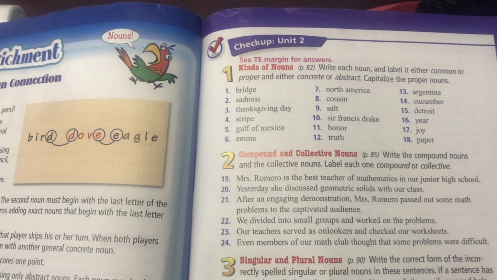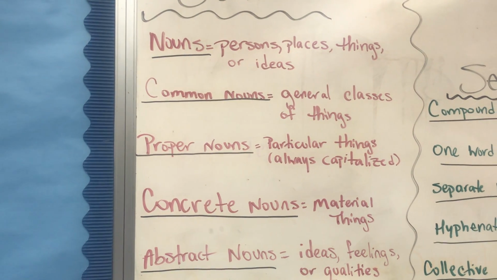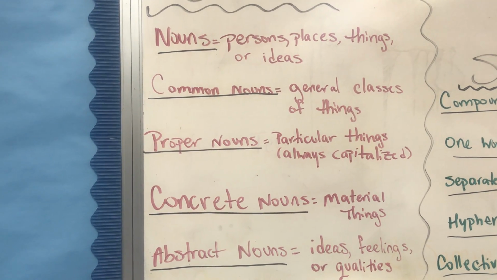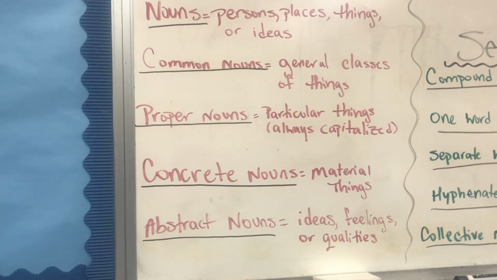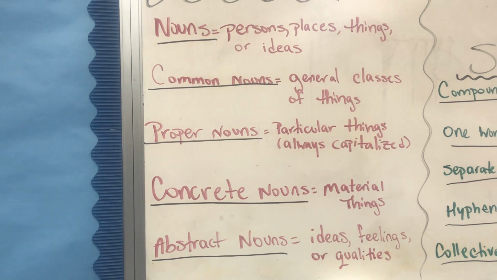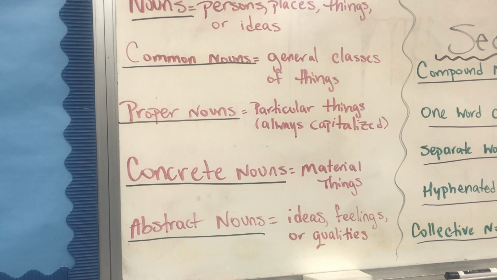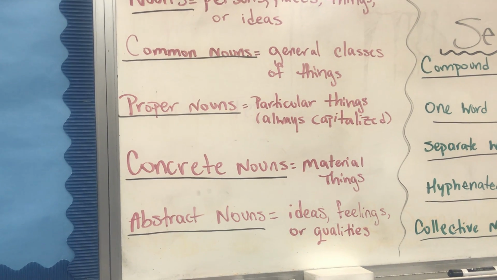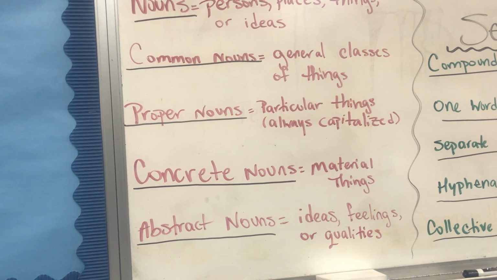So looking at number 3, Thanksgiving Day. Common noun or proper noun? Of course, this one's going to be a proper noun because it's a particular day. If it was just day, it would be a common noun. But this is a specific day, so it's a proper noun. And then in deciding if it's a concrete noun or abstract, this would be abstract.